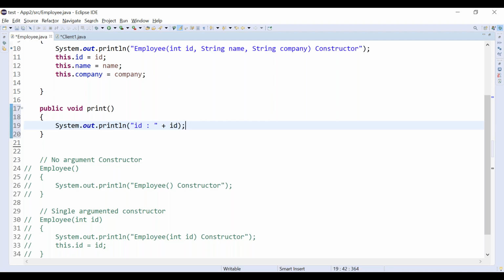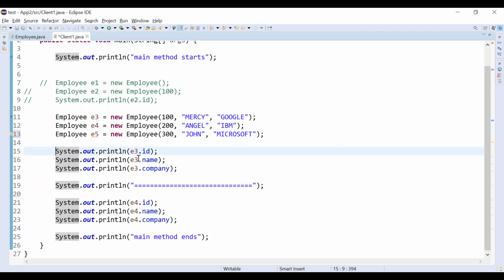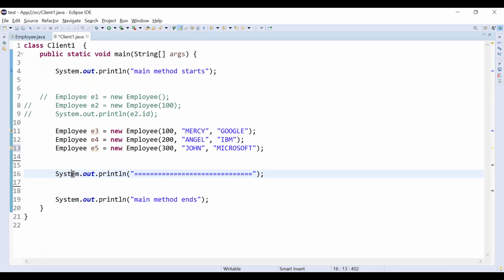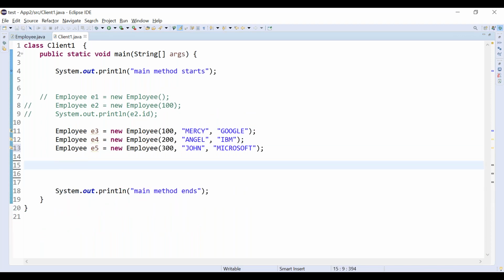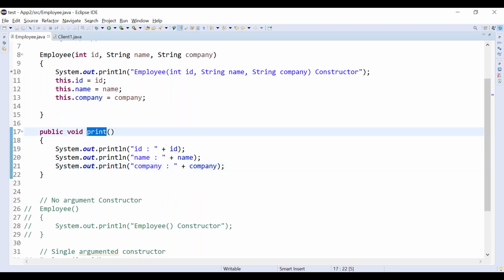What I can say, this is the ID, and this is the name, and the third one is the company. So I can remove all these println statements. Simply, you know that print is an instance method, right? There is no static keyword here. It is an instance method.